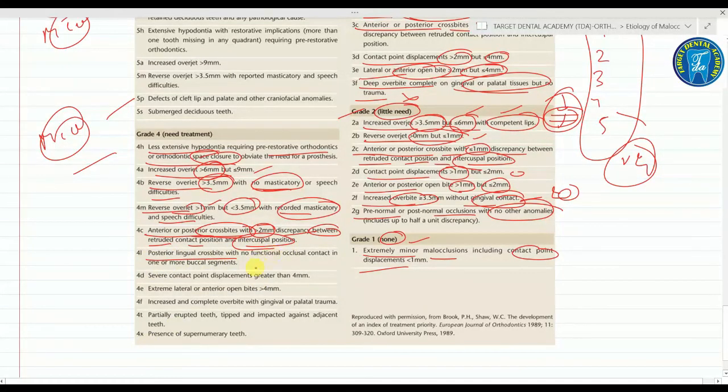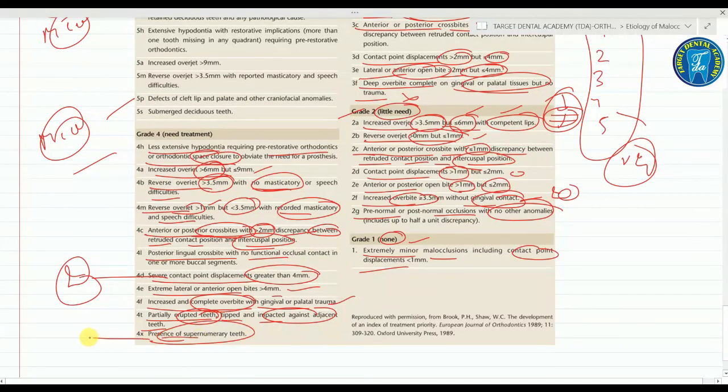Posterior lingual crossbite with no functional occlusal contact, severe contact point displacement, greater than 4 mm. Extreme lateral or anterior open bite more than 4 mm. Increased or complete overbite with gingival or palatal trauma. Partially erupted teeth, tipped and impacted against adjacent teeth. Very important, presence of supernumerary teeth, commonly asked MCQ.